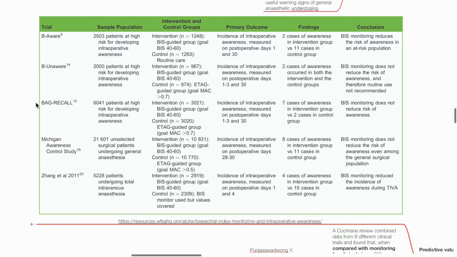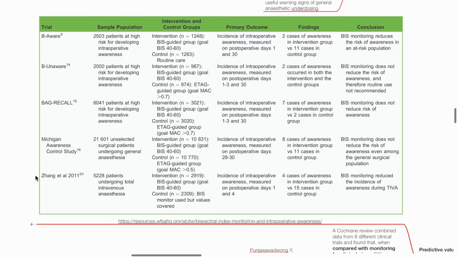The BAG-RECALL study, which involved 6,041 patients, concluded that BIS monitoring does not reduce the risk of awareness. The Michigan Awareness Control Study, which involved 21,601 patients, concluded that BIS monitoring does not reduce the risk of awareness even among the general surgical population.